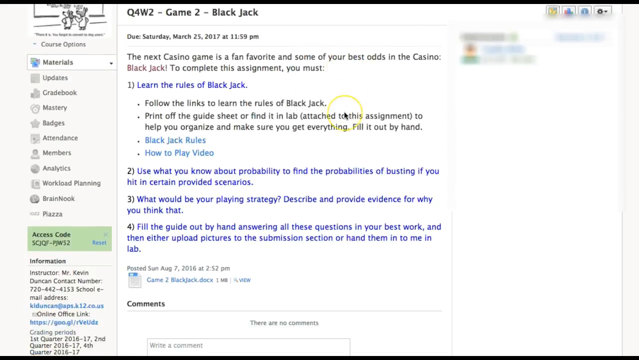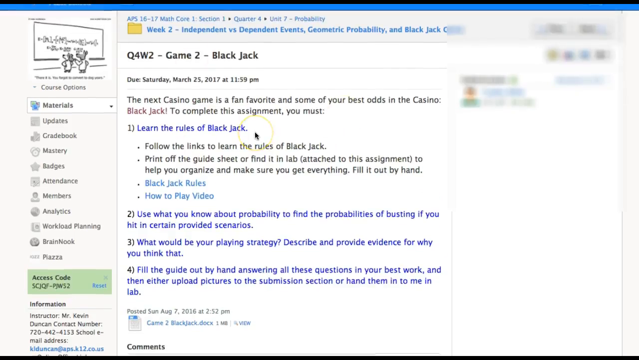Finally, the blackjack game. Pretty much the same thing as last time. I'll make a video here so that it makes more sense. You'll find these in the lab. And you're just going to be filling it out, learning the rules, and discussing the probability involved. This time it's containing dependent probabilities, and that's what we'll be practicing.